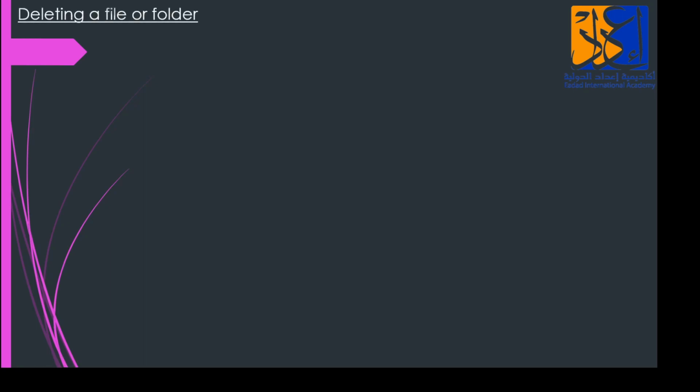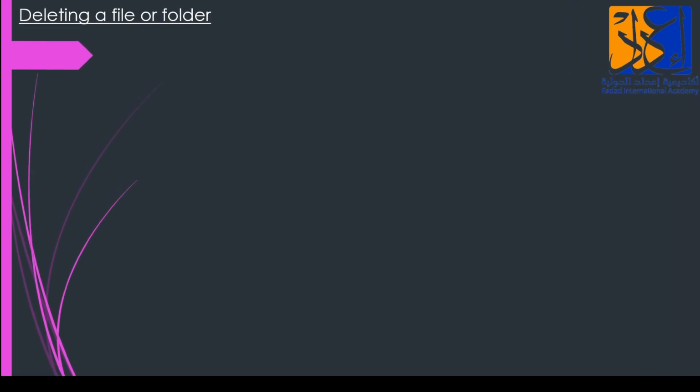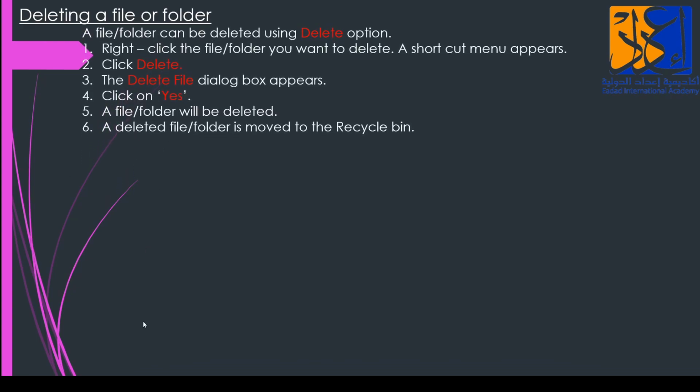Next, deleting a file or a folder. Now, after doing my work, I want to delete a file or a folder. How am I going to do it? A file or a folder can be deleted using the delete option. Right click the file or folder you want to delete. A shortcut menu appears.